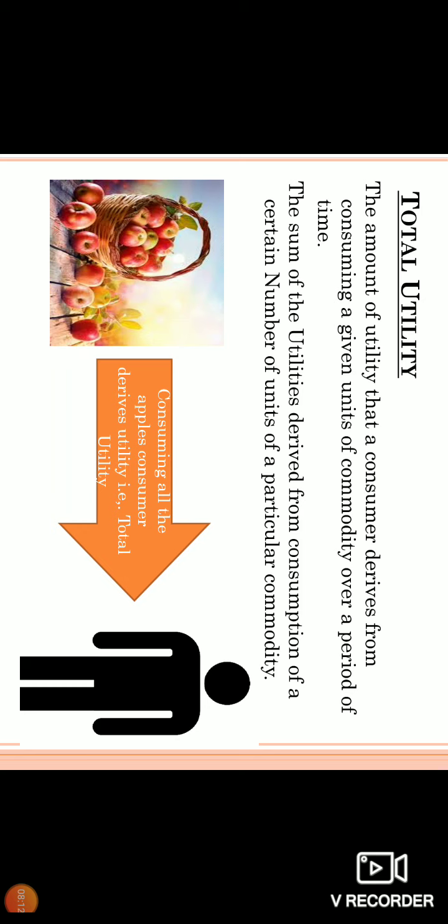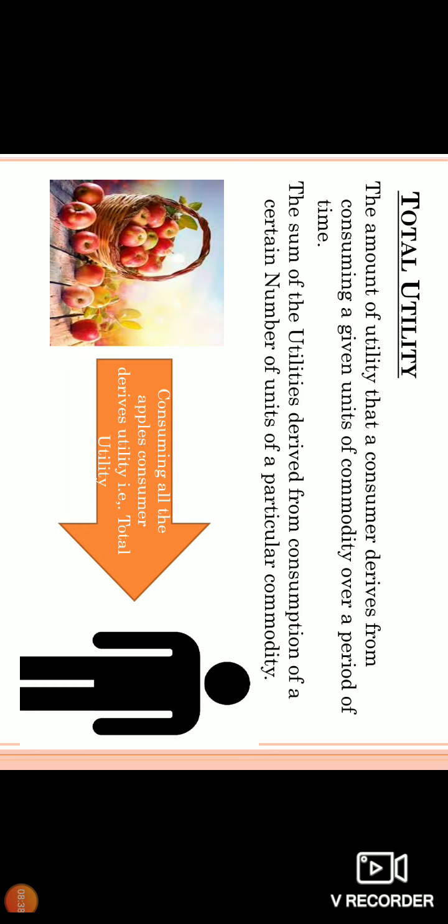Total utility: the amount of utility that the consumer derives from consuming given units of commodity over a period of time. So total utility means the total amount of utility he gets. We are studying consumer behavior, therefore the consumer derives, means gets, utility from consuming given units of commodity.